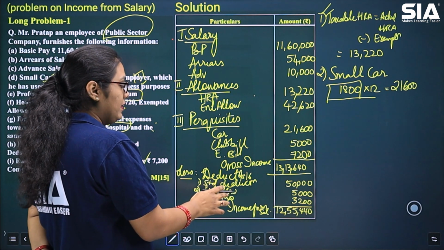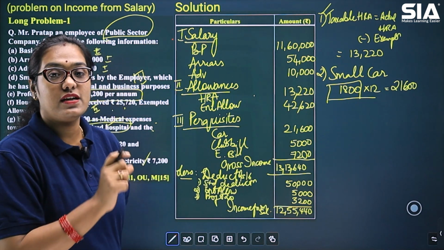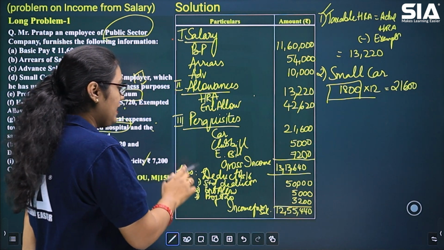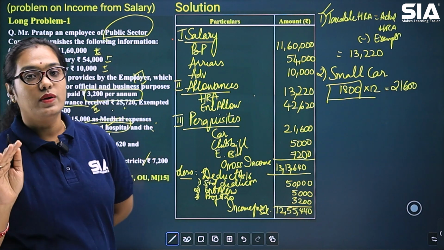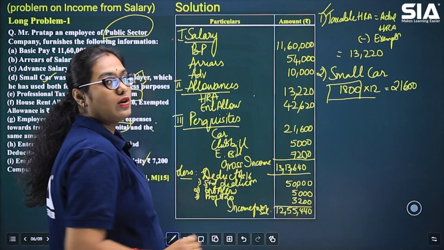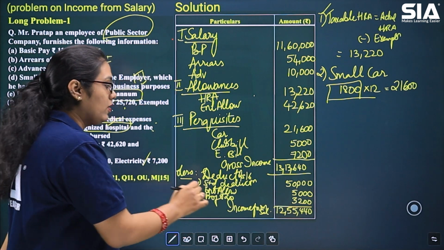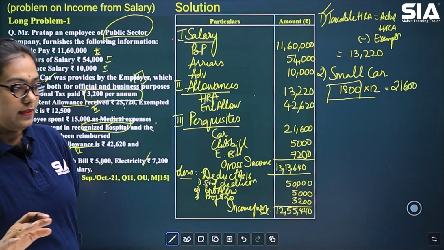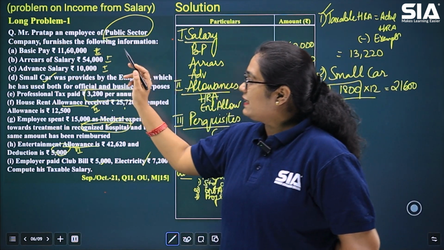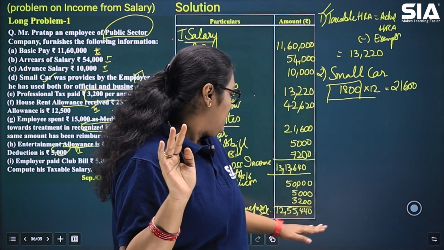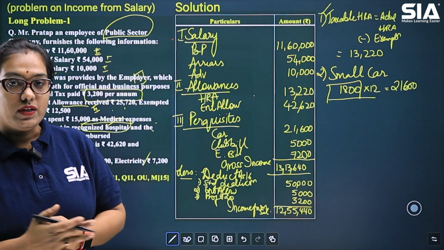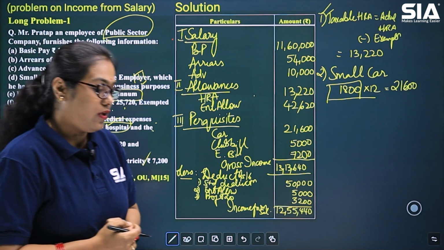Then entertainment allowance 5,000. Why are we giving this as deduction? Because the assessee is a government employee. Then professional tax amount was given to us 3,200 per annum. Then we have deducted all of these three amounts from the gross salary. And the final answer that we have got is income from salary. So you will conclude your answer by writing, therefore Mr. Pratap's income from salary is rupees 12,55,440. Okay, this is how you will solve the problem.